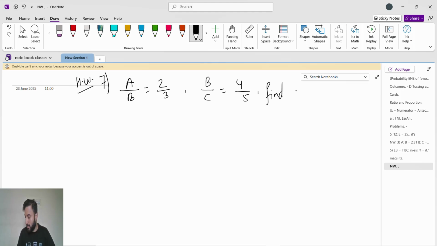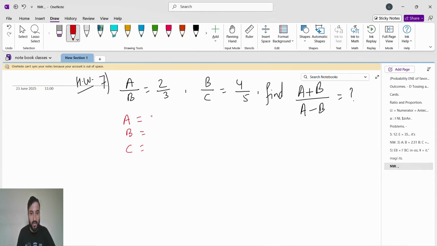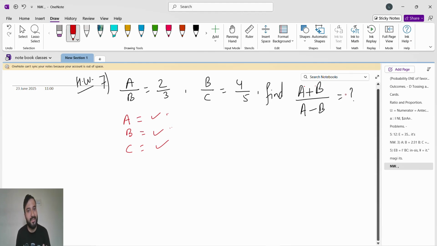Find A plus B divided by A minus B. First step, find the value of A, B and C by the continued ratio trick, then substitute the values and simplify. A value plus B value divided by A value minus B value. You will simplify and get the answer.